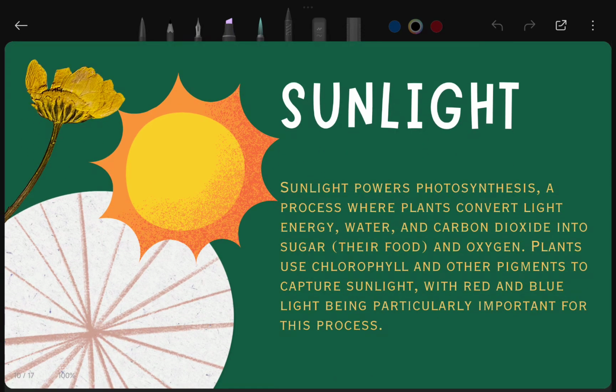The first and most important need of the plant is sunlight, because sunlight powers photosynthesis, a process where plants convert light energy, water, and carbon dioxide into food and oxygen.